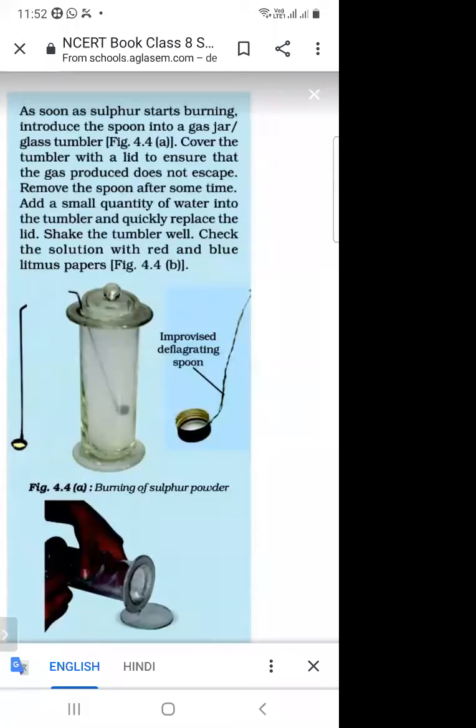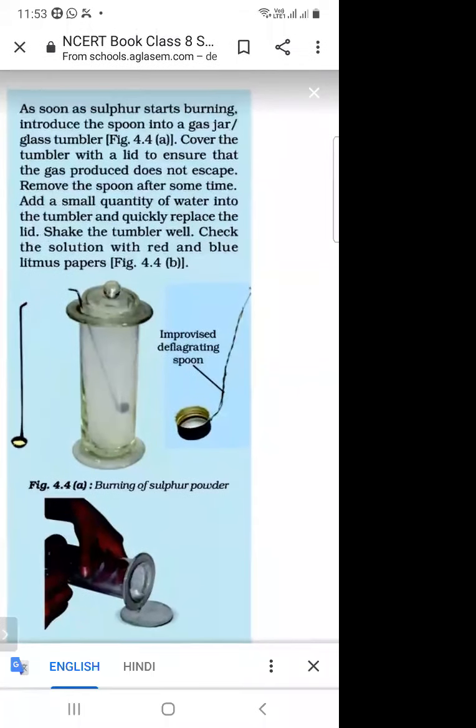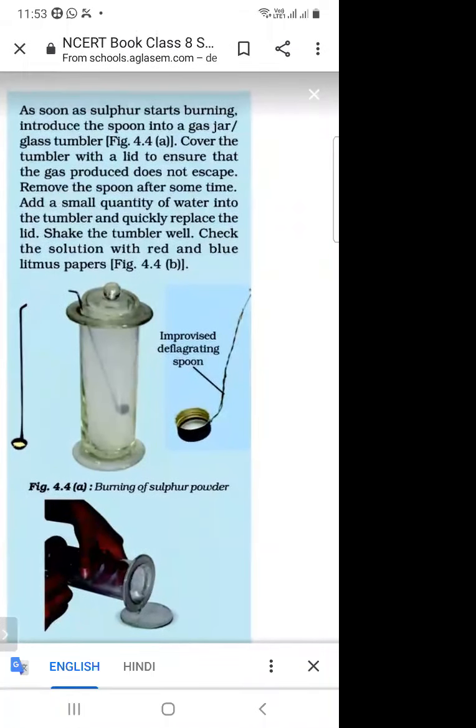So when we burn the sulfur, it starts burning. When we introduce the spoon into the glass jar, as shown in the figure, in the middle there is a glass jar. We are putting this deflagrating spoon with the sulfur into this jar. When the gas is formed in the jar, the gas does not escape. So you have to cover the tumbler.